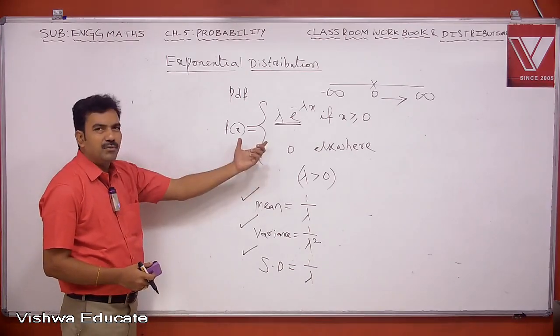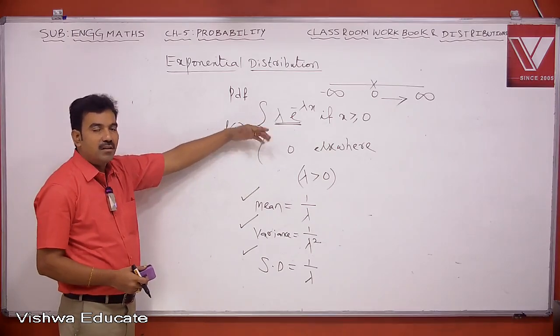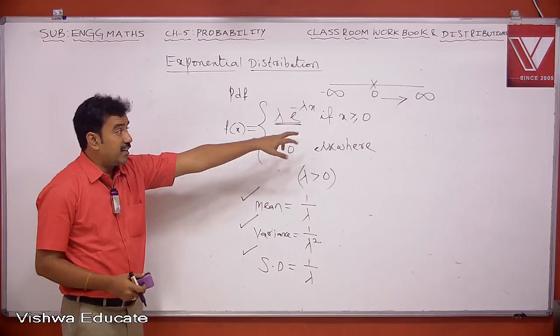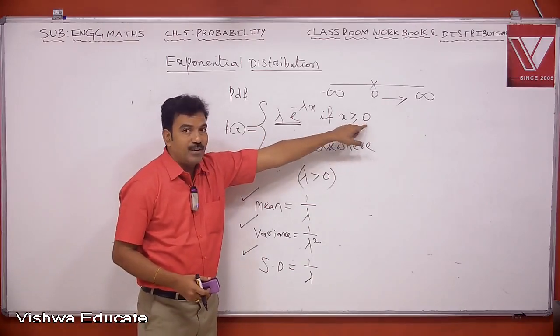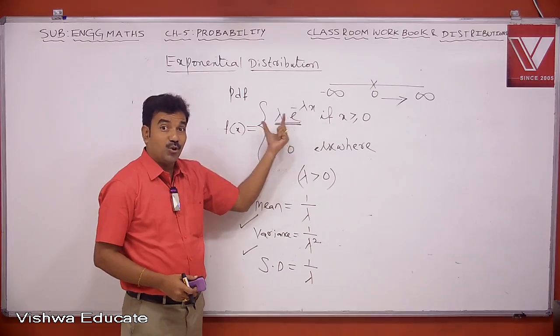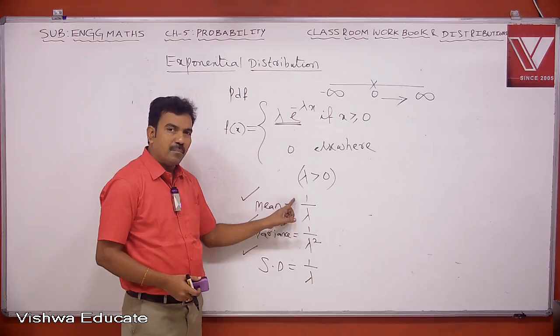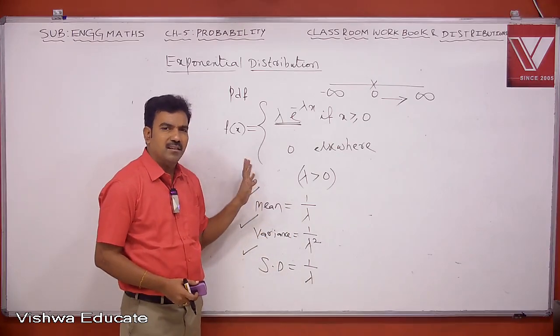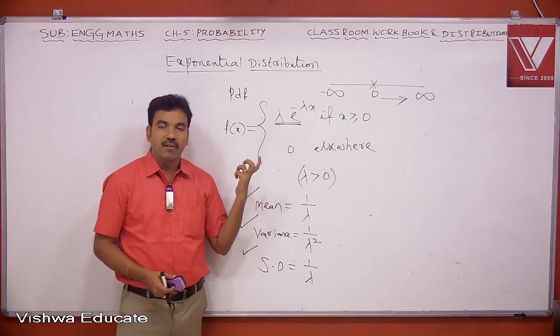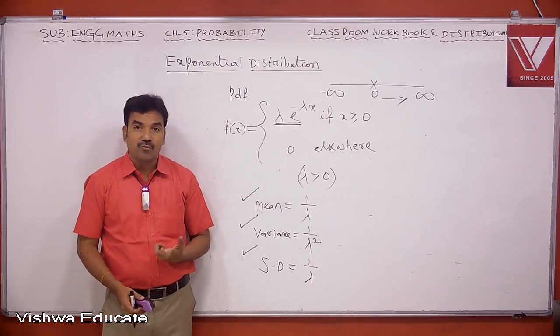Here also, since the PDF is given, you can easily get the mean value. Apply the definition of mean, integral minus infinity to plus infinity of x times f of x dx.